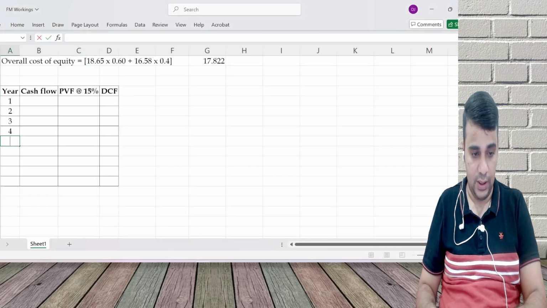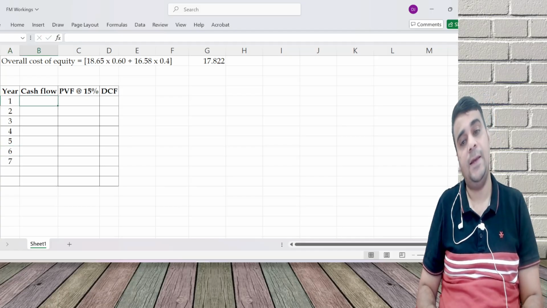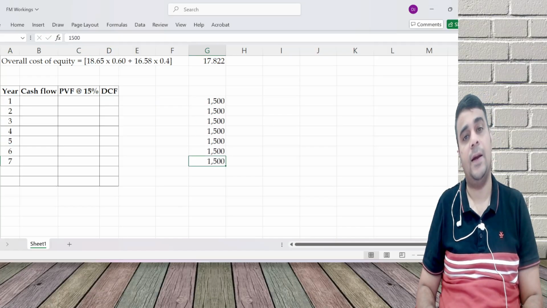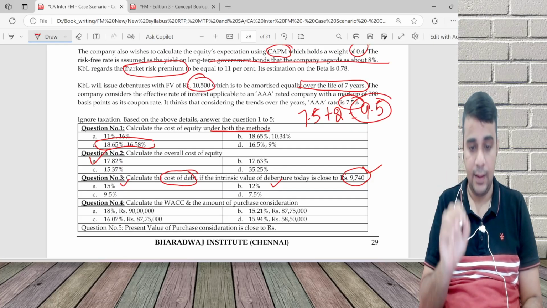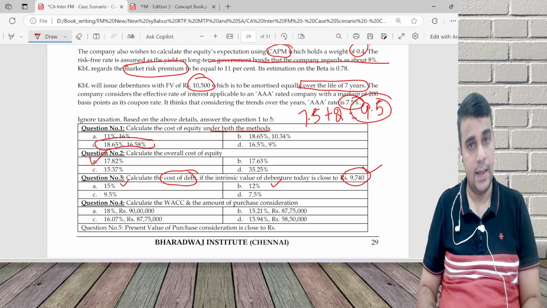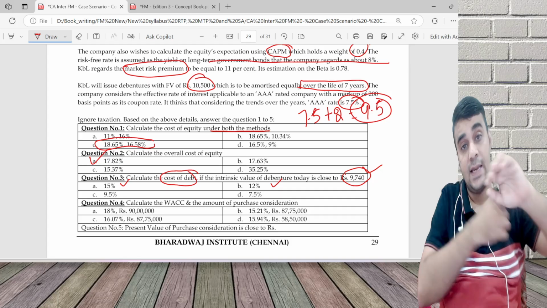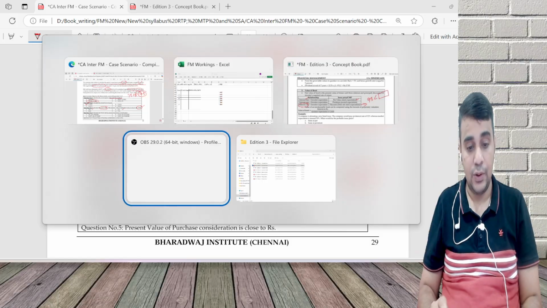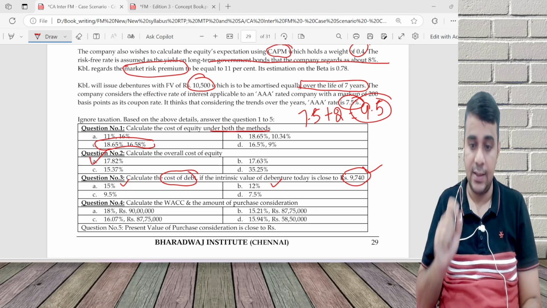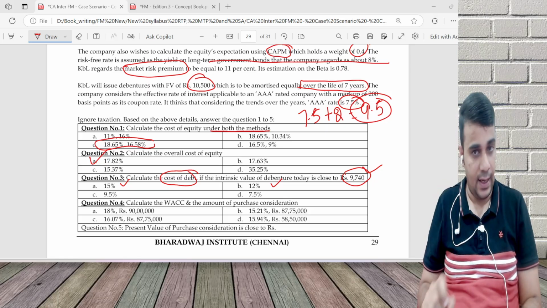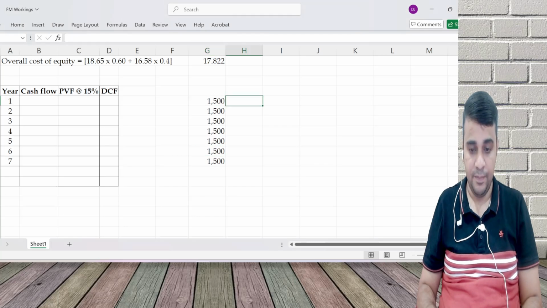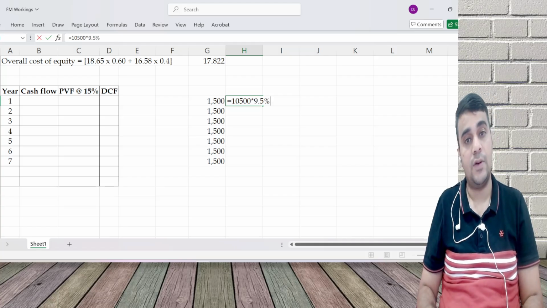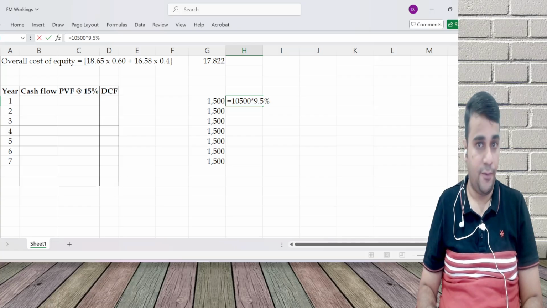So what will happen? Year 1, 2, 3, 4, 5, 6, 7. Every year I'll be paying 1500 principal, as 10,500 is repaid equally over 7 years. The interest rate of the bond is 7.5 plus another 2, which is 9.5. First year, on 10,500, I'll pay 9.5%.